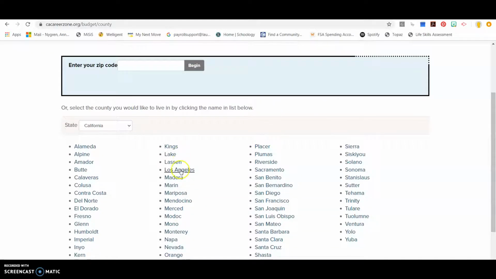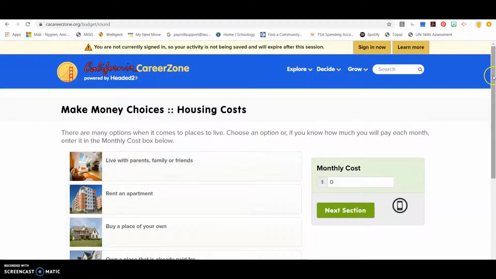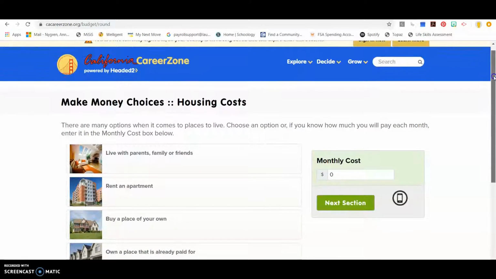So I'm going to click on Los Angeles County, and the reason we do this is because different counties have different costs of living, and so rent in Kings County versus LA County might be very different. So to get the most accurate budget, we will click on the county that we plan to live in or currently live in. So I'm clicking on Los Angeles.